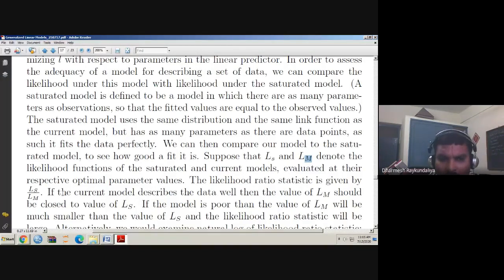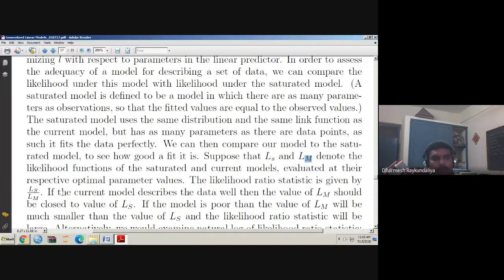If the current model describes the data well, then the value of Lm should be close to the value of Ls, because we said that Ls is the best fit of the data. It is the model which fits the data well. So if Lm is close to Ls, it means the current model actually describes the data well, and that is our aim.